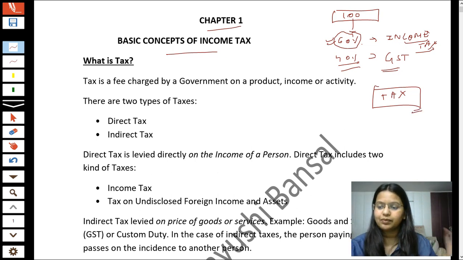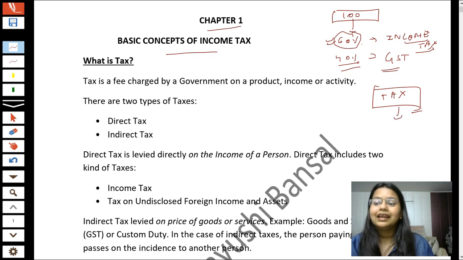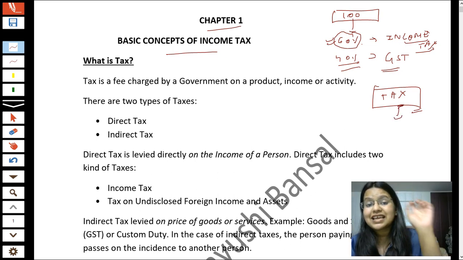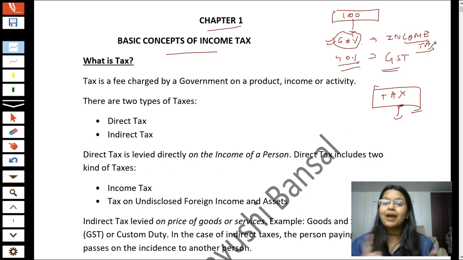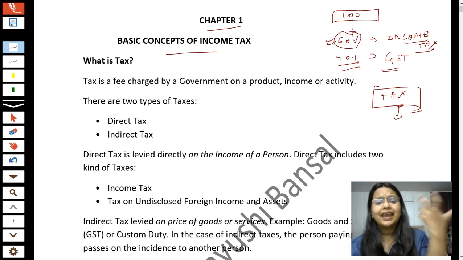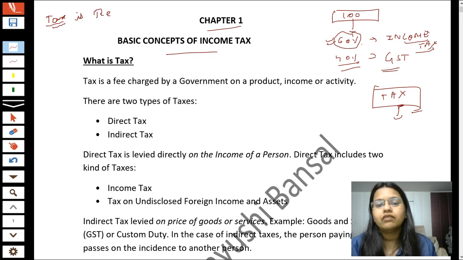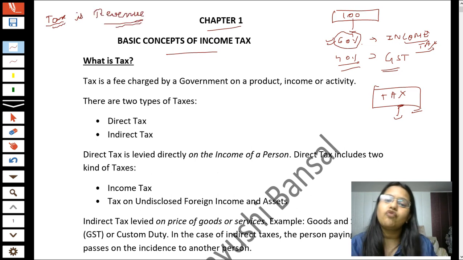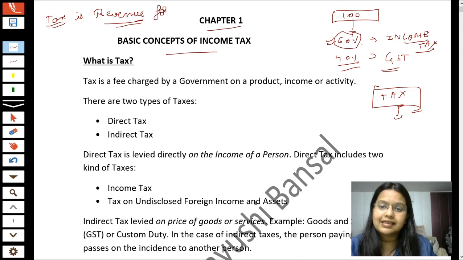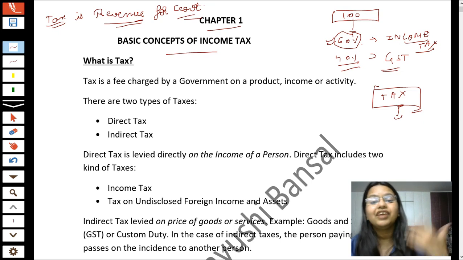No idea? Let me tell you. Let's see, students. Tax is a fee which is charged by the government on your products, on some activities, or on your income. But now the question comes, why are they charging fees from us? Why are they doing so? Students, there is a very basic, simple answer for this, and the answer is that tax is revenue for the government. If you want, you can write this phrase: tax is a revenue for government.